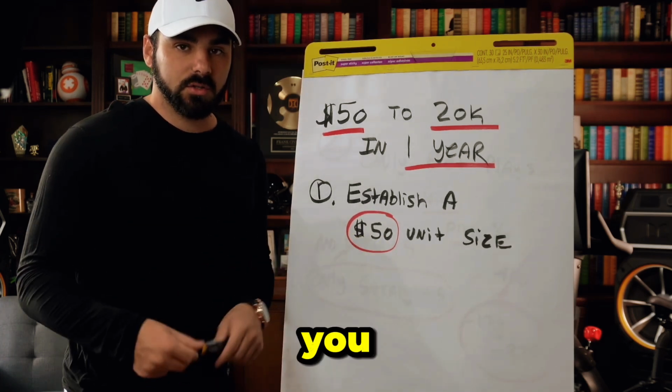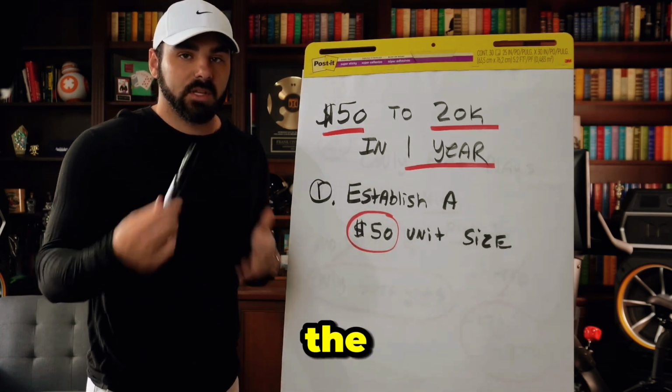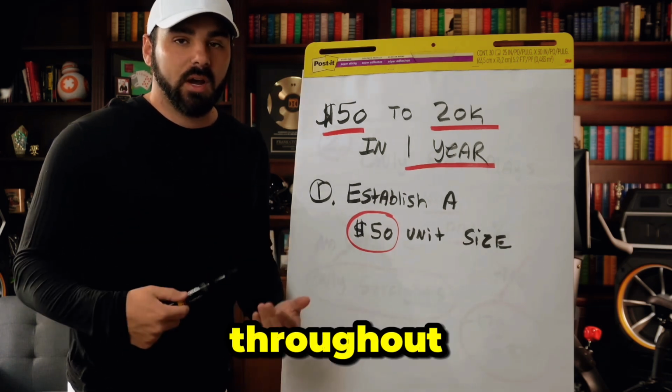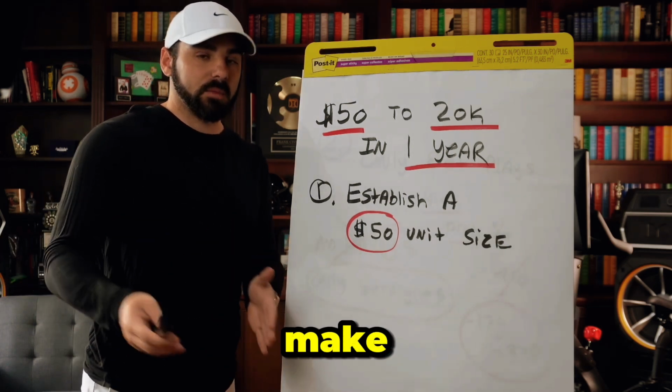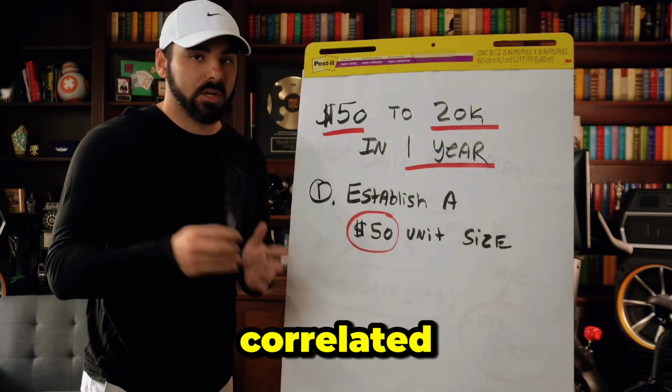Okay, because if you have 500 bucks, you shouldn't be betting $50 a bet with $500. You need a bankroll because you need to withstand some of the ups and downs that are going to happen throughout this process. So you've got to make sure you have the right unit size that's correlated with your bankroll.